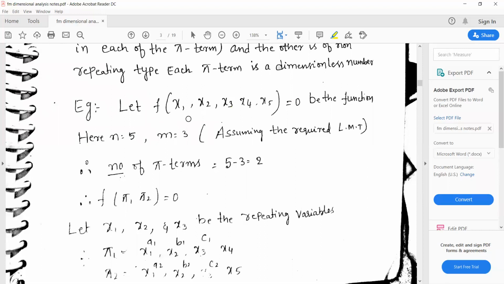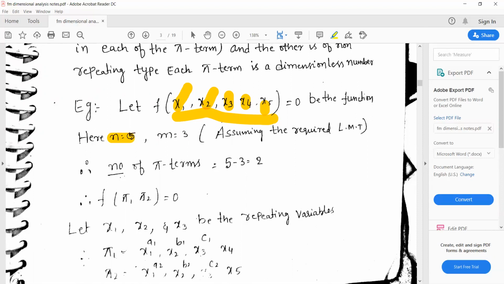So let f of x1, x2, x3, x4, x5 is equal to 0 be the function. In this physical phenomenon, how many variables are there? x1, x2, x3, x4, x5. There are 5 variables. So the number of variables is 5.